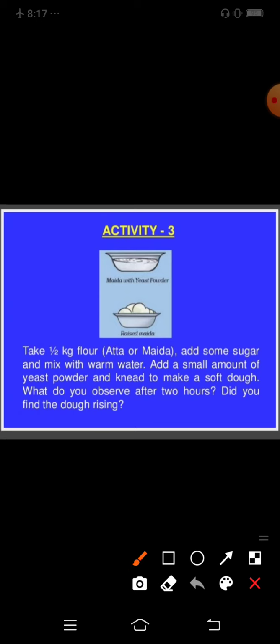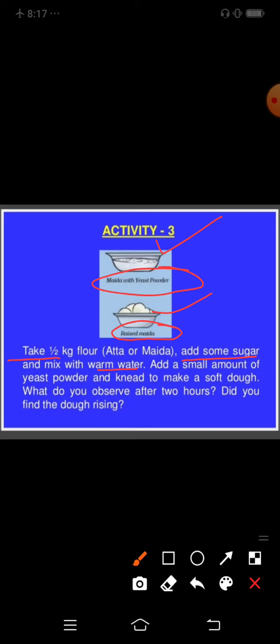Activity 3. Maida with yeast powder. You can see this is the powder, and this is the raised maida because of the presence of carbon dioxide produced by the yeast. So take 1.5 cups of flour, atta or maida, add some sugar and mix with warm water.